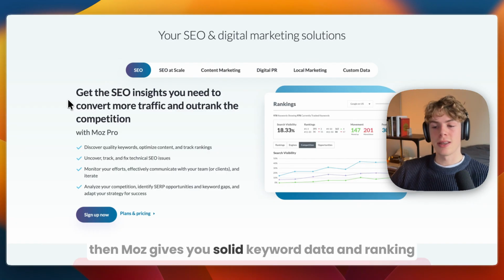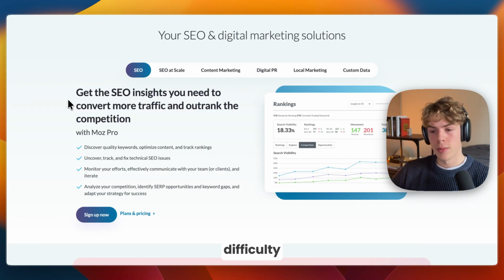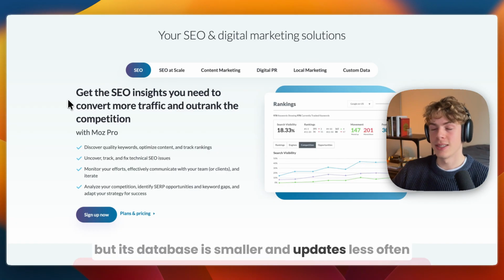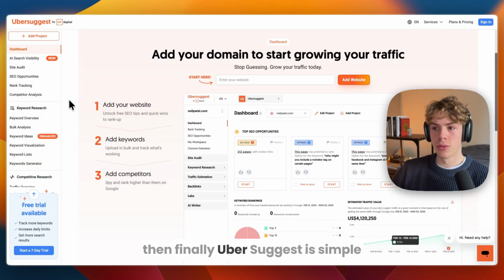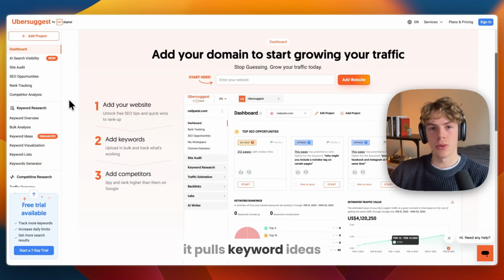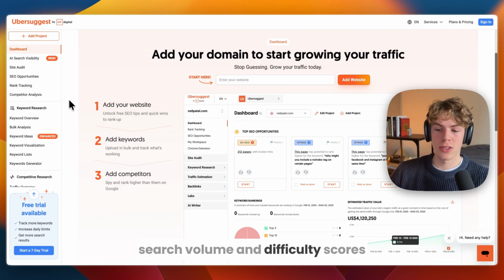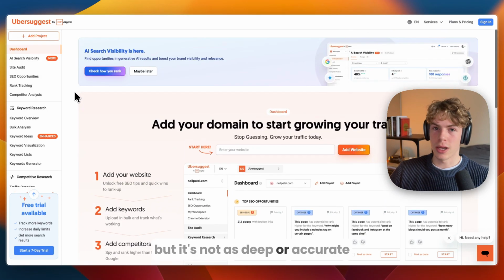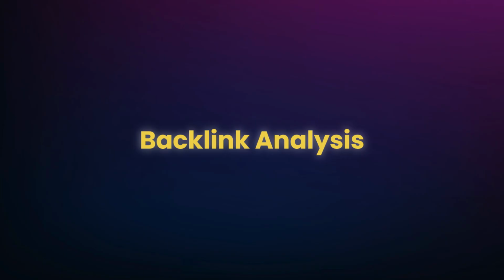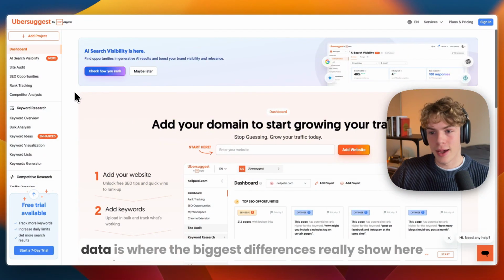Then Moz gives you solid keyword data and ranking difficulty, but its database is smaller and updates less often. Then finally, Ubersuggest is simple. It pulls keyword ideas, search volume, and difficulty scores, but it's not as deep or accurate. Next, I'll go over the backlink analysis. So backlink data is where the biggest differences really show here.